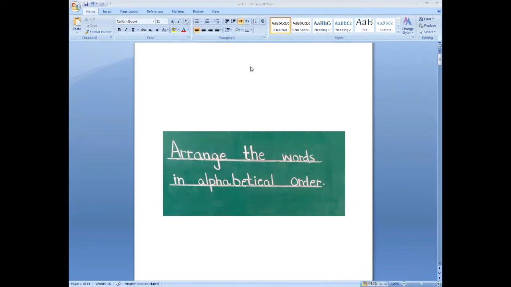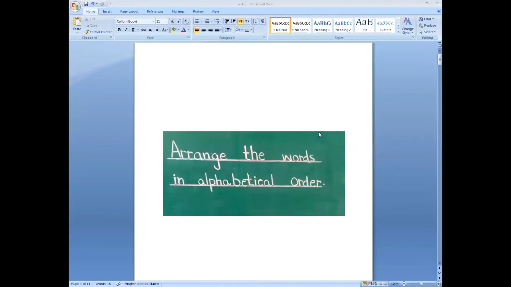Dear students, as you have learned the upper and lower case of the alphabet in your previous class, today our topic is to arrange the words in alphabetical order. It means we will arrange different words according to the alphabet, A to Z.